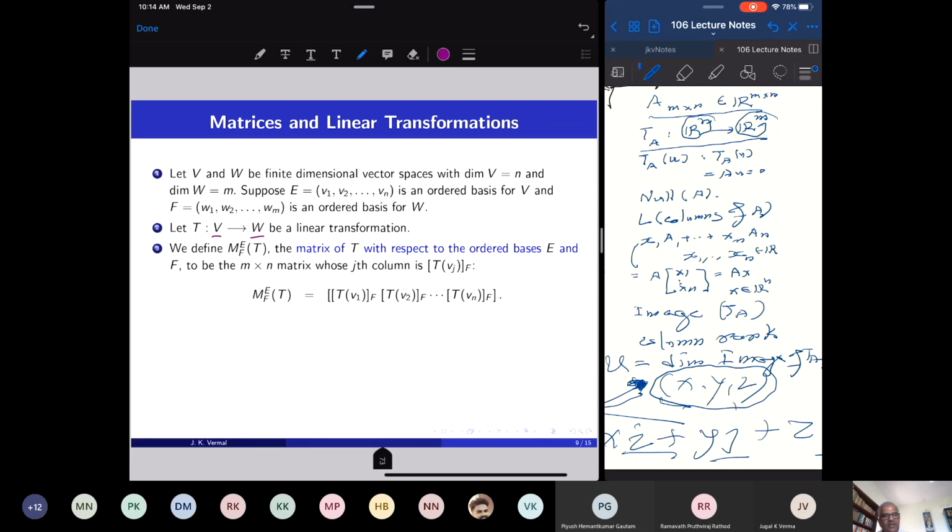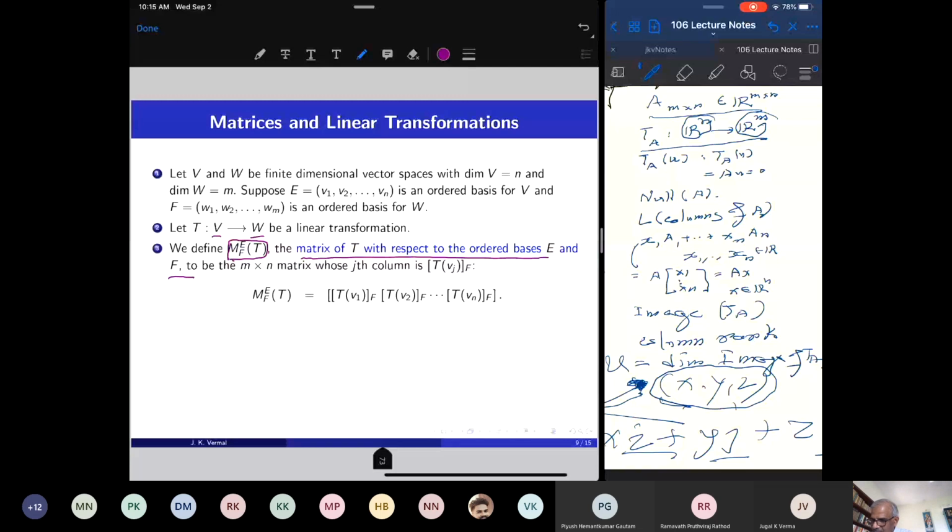V and W are abstract vector spaces, but once I have an ordered basis, I can set up a coordinate system. I described how to set up a coordinate system in a vector space. So we fix an ordered basis of V and an ordered basis of W so that any vector will have coordinates with respect to those bases. So we define a matrix once we have fixed these bases E and F. The matrix of T, where E is the basis of the domain V and the subscript F means it is the basis of W. This is the matrix of T with respect to the ordered bases E and F.